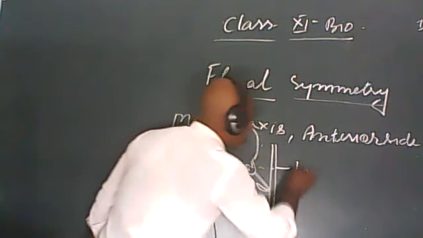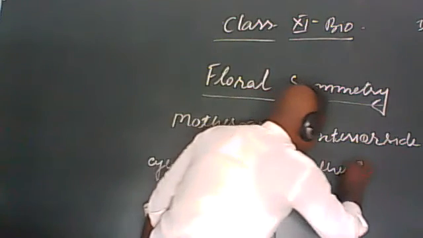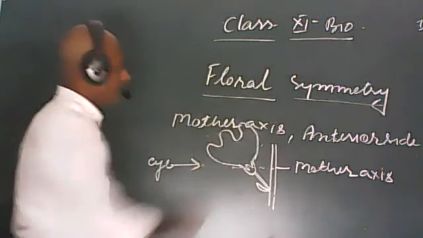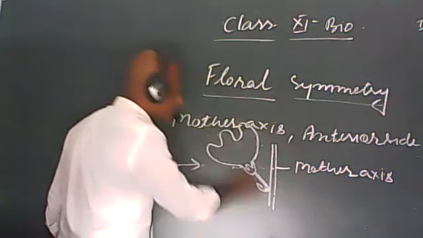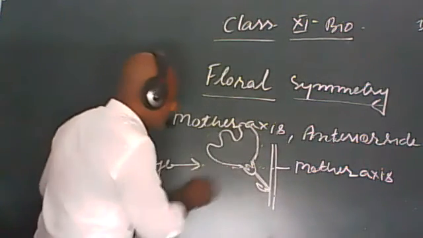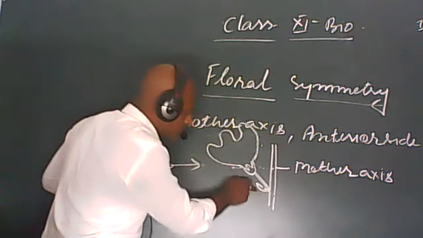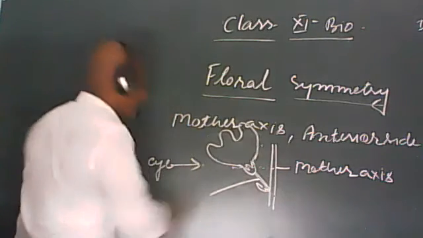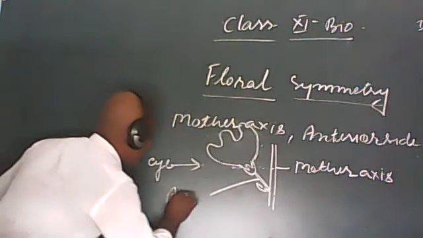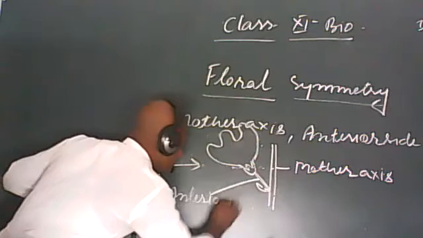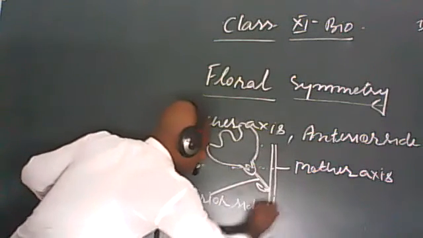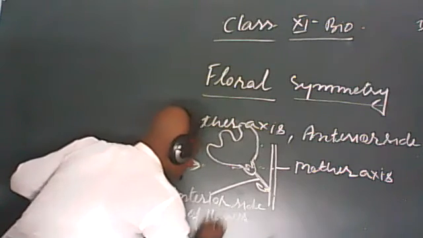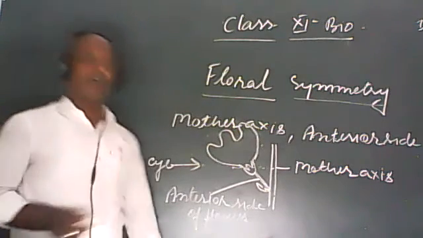दिस इज द मदर एक्सिस. This is the mother axis of a flower, means the main shoot through which the flower is attached. After then, this portion, the portion towards the bracket is called as anterior side of flower. It is called as anterior side of flower.